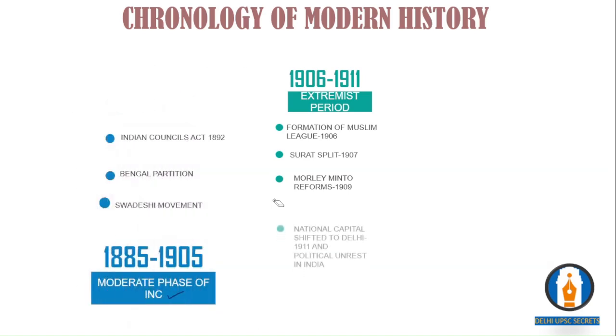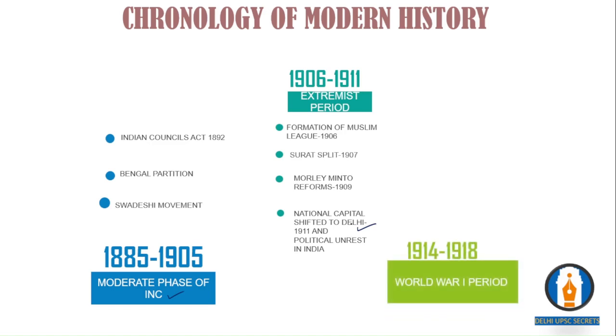Then next to that, in 1911, the national capital was shifted to Delhi from Calcutta. Earlier it was Calcutta, later it was shifted to Delhi. And in this particular period, there is a huge lot of political unrest in India. Then between 1914 to 1918,